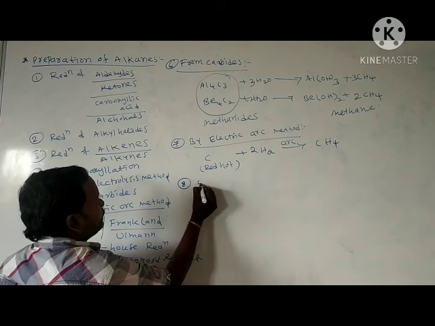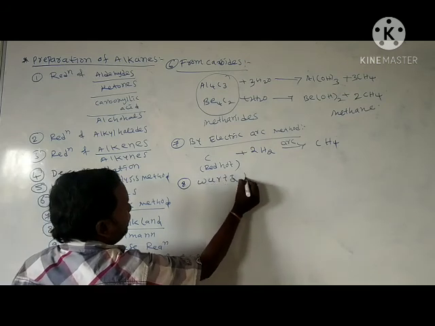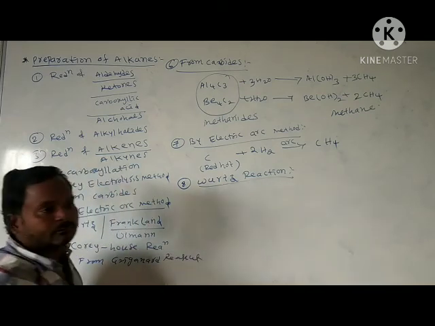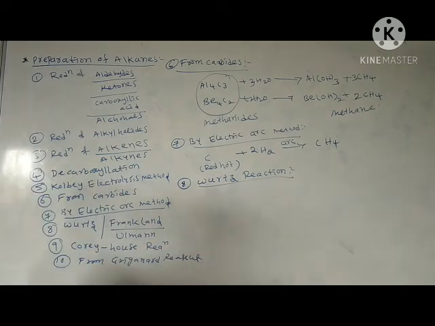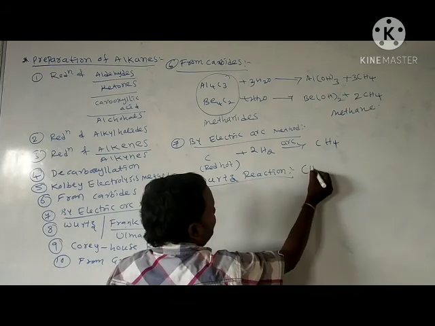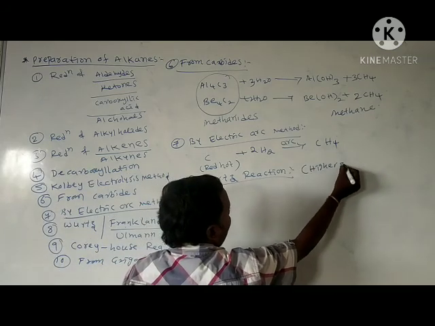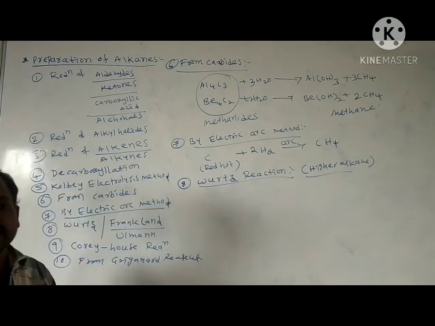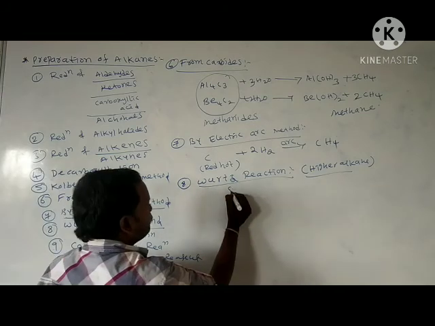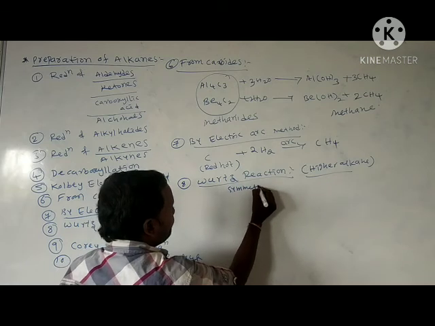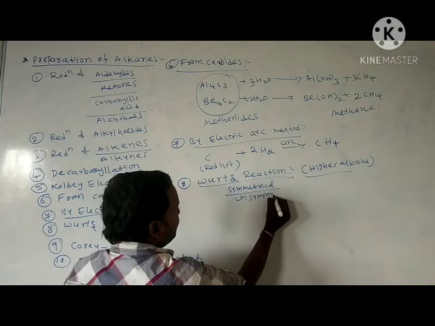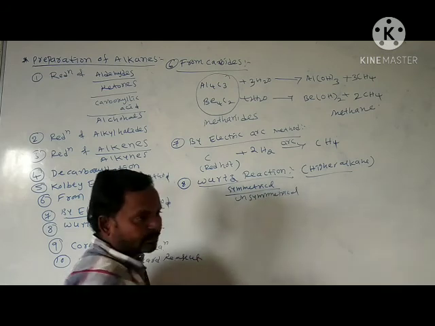Next, in continuation, Wurtz reaction. This is an important reaction. By the Wurtz reaction also we prepare alkanes, here the higher alkanes. That means the reactant has 1 carbon and the product has 2 carbons. By using this method, symmetrical or unsymmetrical alkanes are prepared.